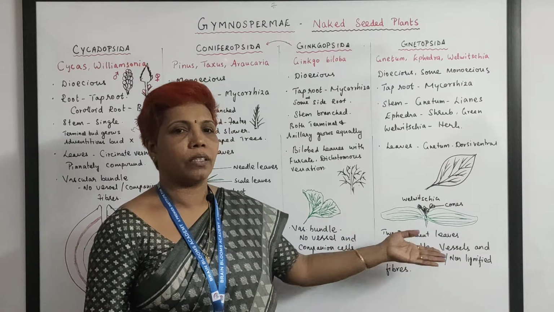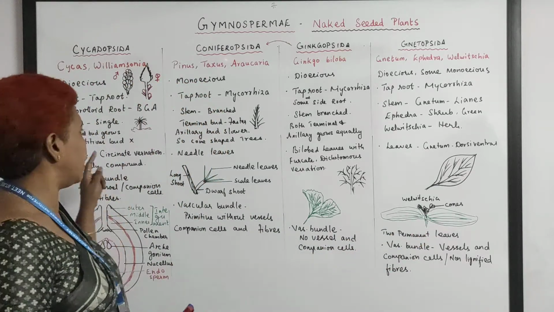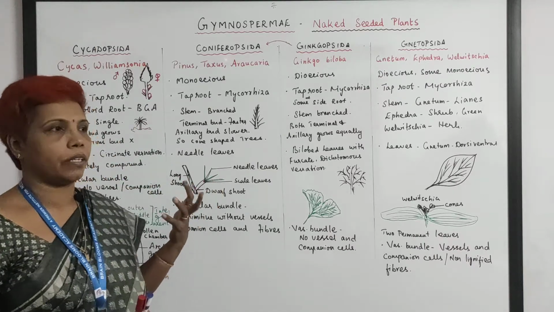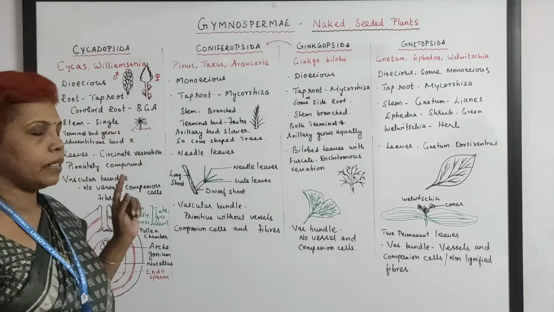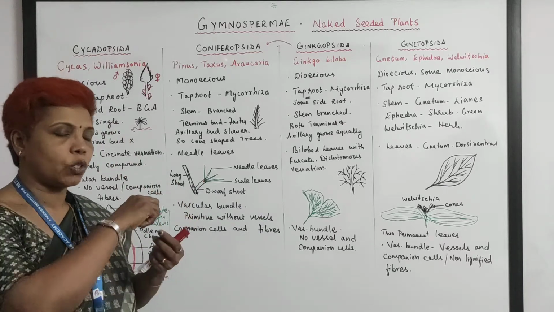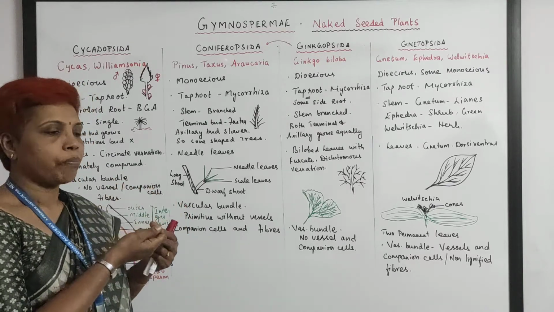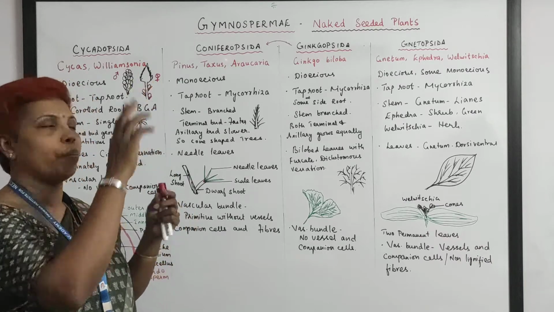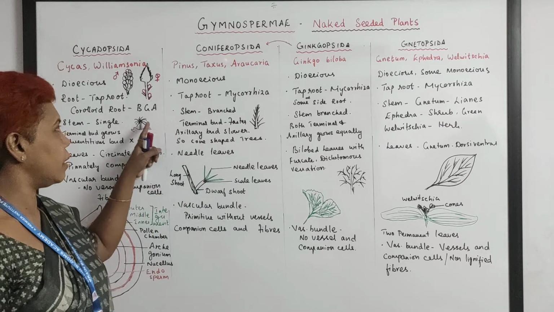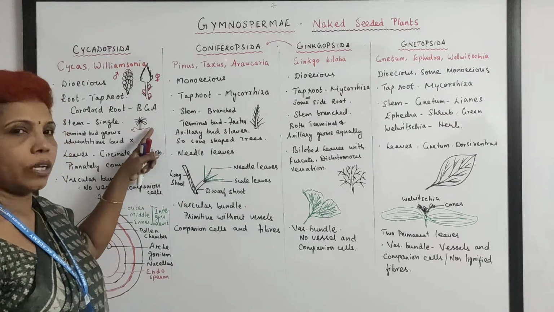And when you talk about the leaves, here are very beautiful pinnately compound leaves, and they have circinate vernation. Even in pteridophytes we discussed, the leaves are furled, coiled around like a watch spring, and later on unfurl and open. Here the leaves are lush green, big compound leaves, pinnately compound.